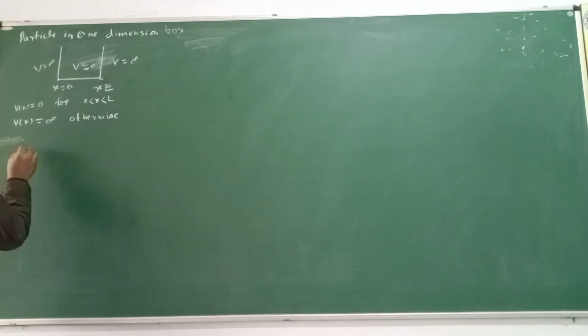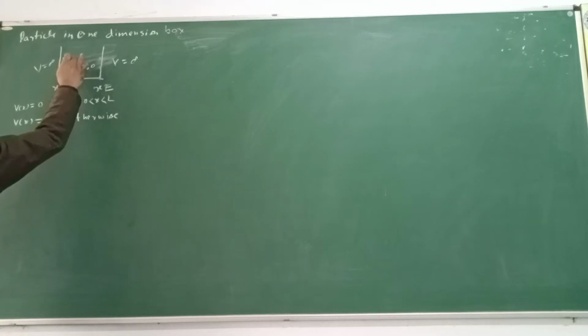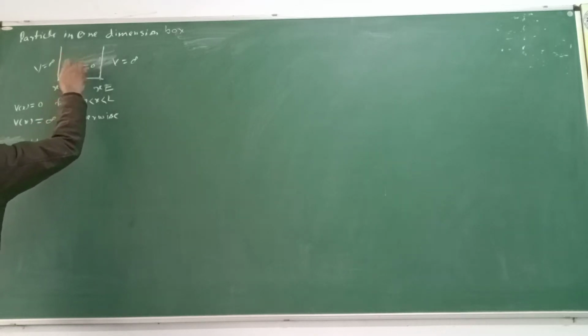So from the Schrodinger equation you can write the wave function for the particle which will be confined in this region.